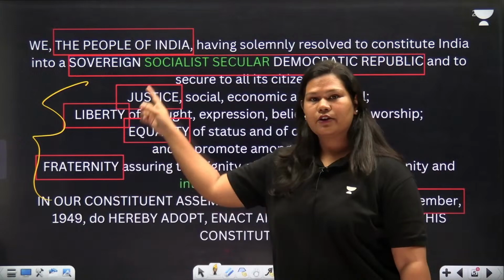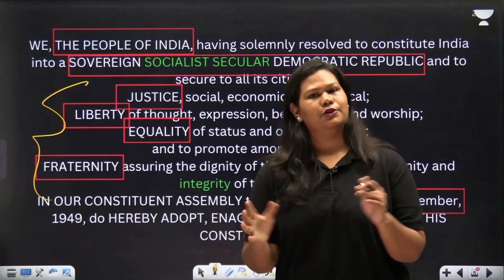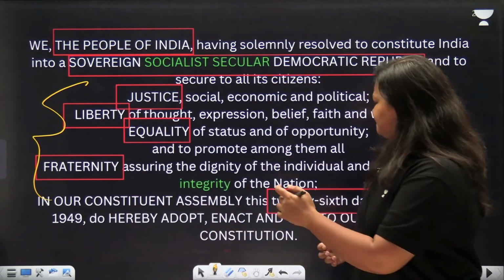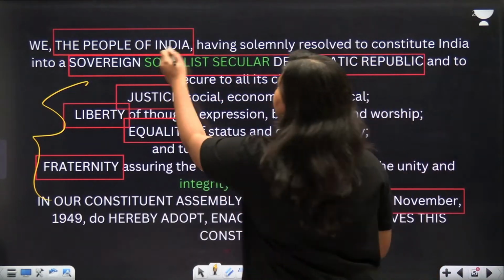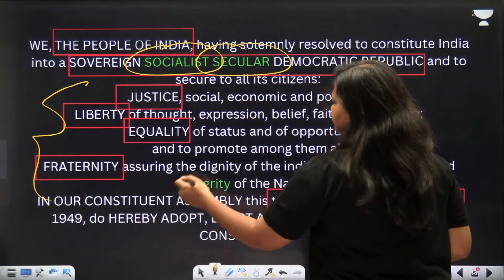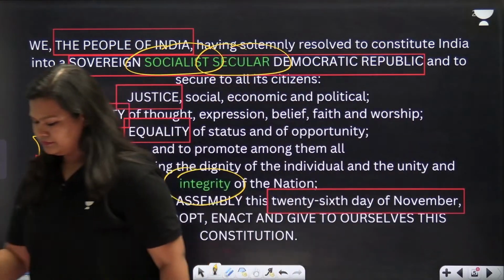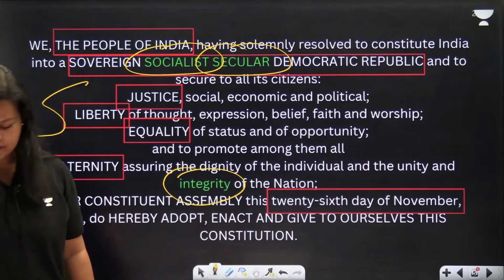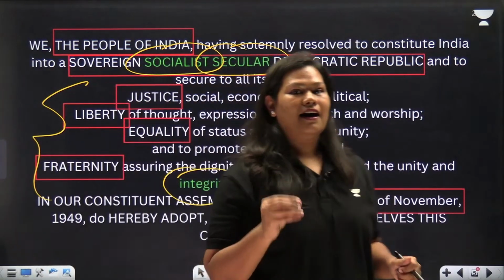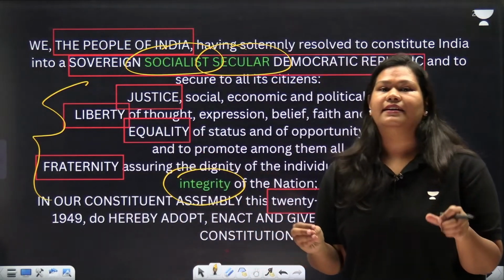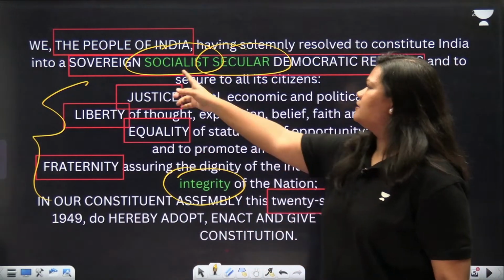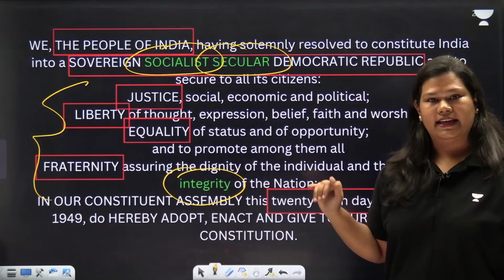So these are the terms we are going to discuss in today's lecture, and we'll do PYQs on that. And the words in green represent what? The words in green are the 42nd Constitutional Amendment Act, which added 3 words in our preamble, that is socialist, secular and integrity.